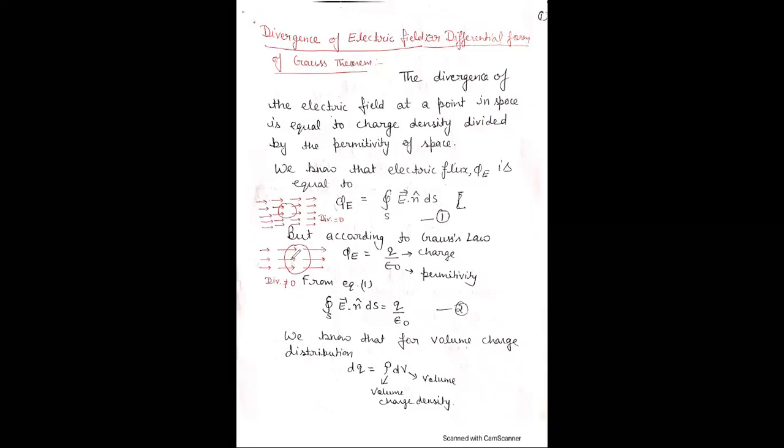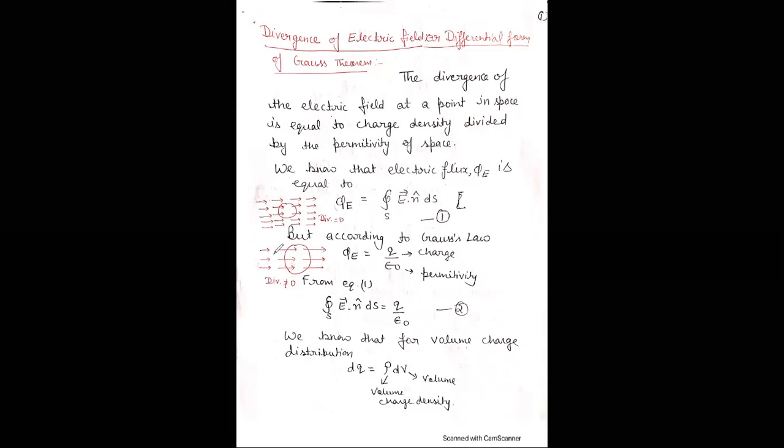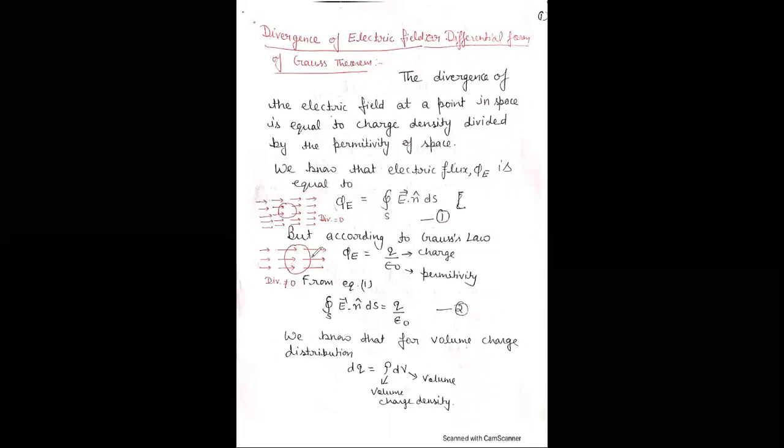But in this example the magnitude of this line is maximum, means higher than this line, and this line is higher than this line at this particular region. Here 3 lines enter and 3 lines are outer side, but the magnitude of this line is less as compared to this line, electric field line. Therefore at this particular region divergence is not equal to 0.